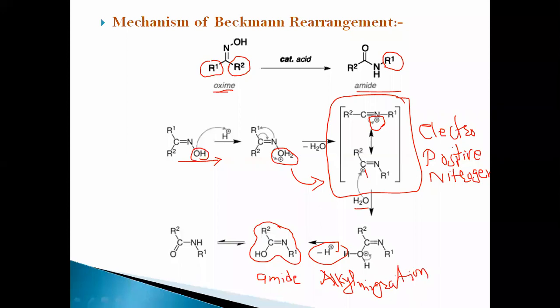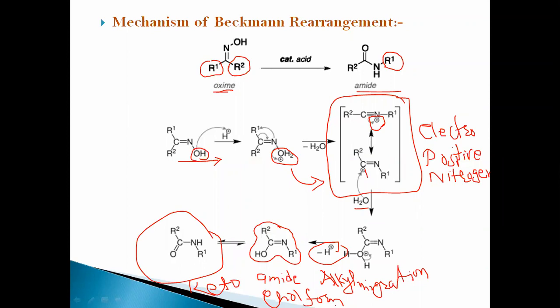This is the mechanism of the Beckmann rearrangement. This is the keto form, and this is the enolic form of the amide. In this way, oximes convert into amides in the presence of catalytic acidic conditions. All of you write down the notes related to the Beckmann rearrangement reaction.